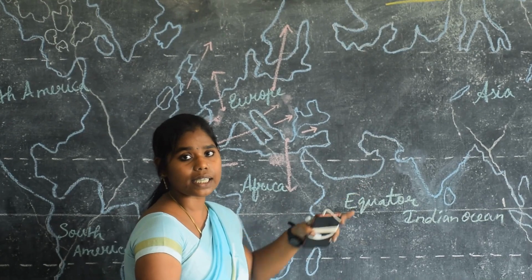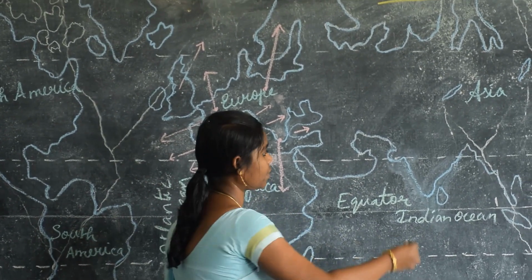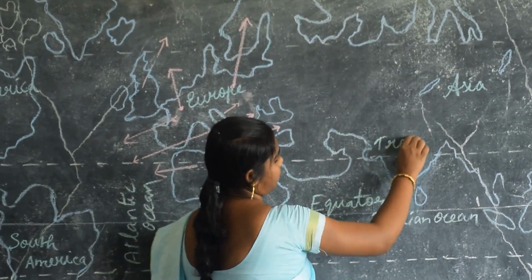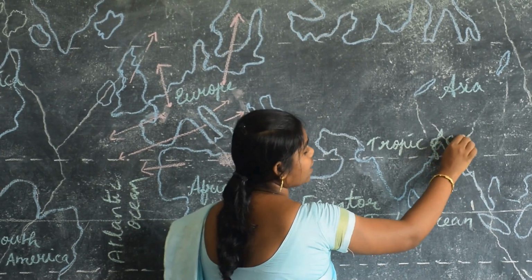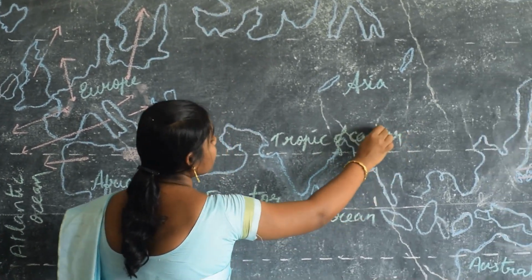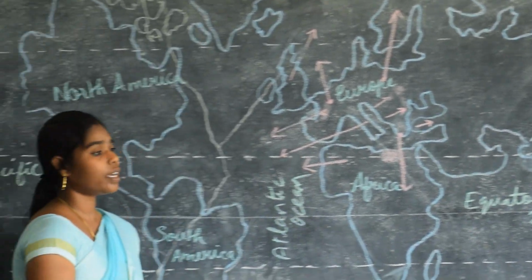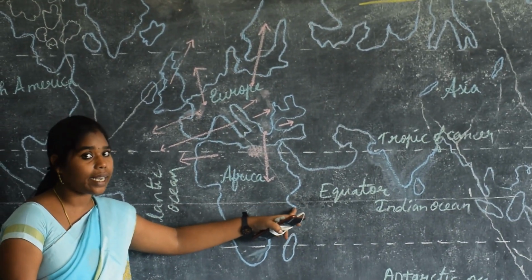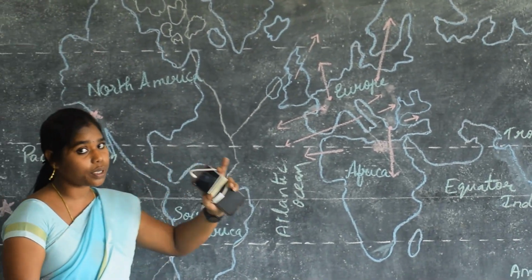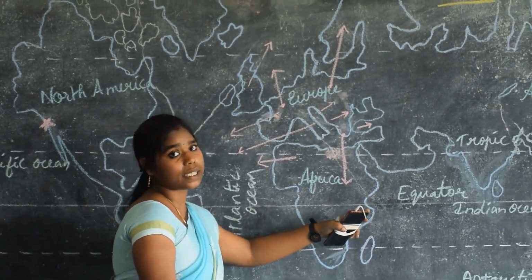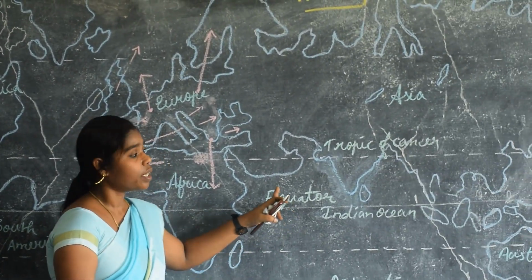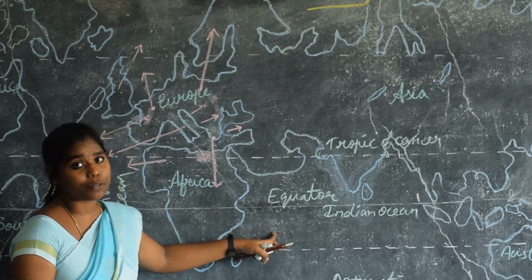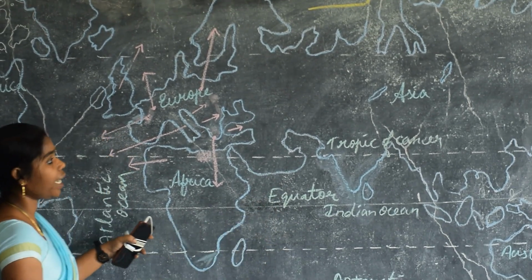Like that, in India, which line passes through the center? Yes, that is the Tropic of Cancer. Which latitude line passes through India? Yes, that is the Tropic of Cancer. The equator and the Tropic of Cancer are imaginary lines drawn from west to east. For what purpose are they there? Do you know? Yes, for the identification of the places.